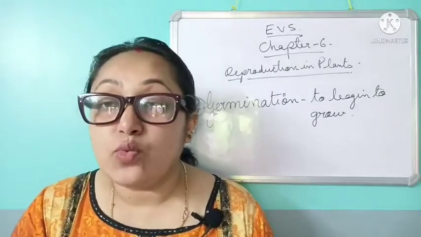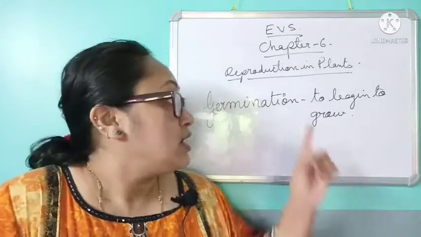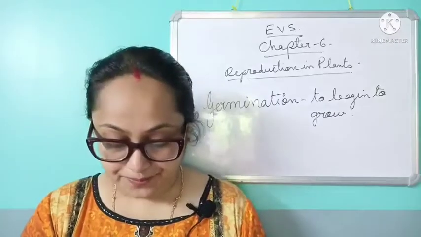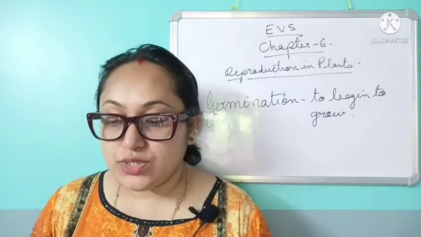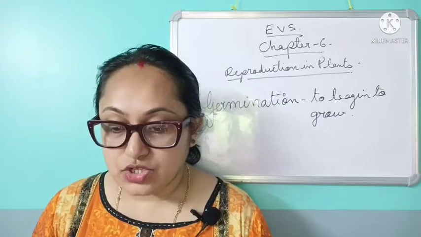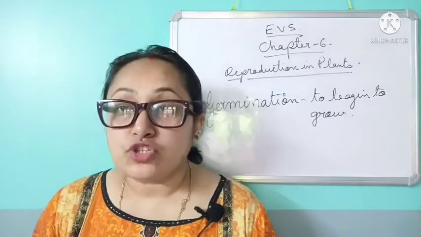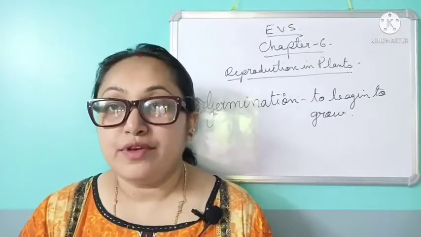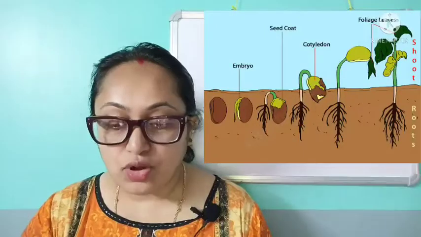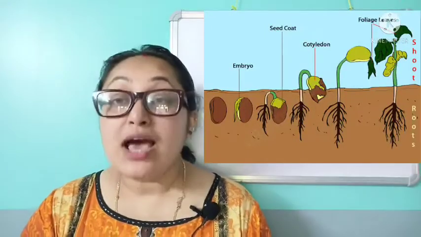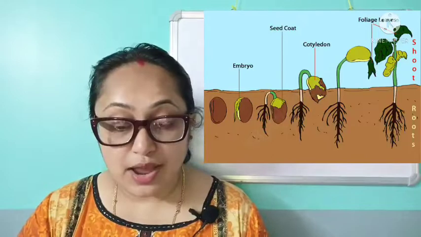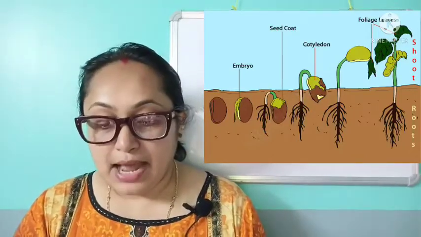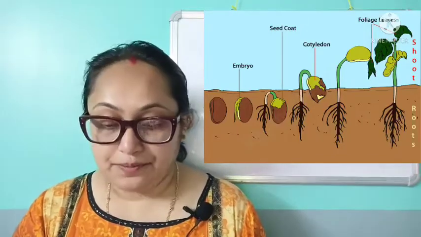Now, what do you mean by the word germination? Germination means to begin to grow into a new plant. The baby plant in the seed uses the food stored in the cotyledons to grow. Now, where is the food stored? Food is stored in the cotyledons, okay, as we have studied in the previous class. The growth of a baby plant from a seed is called germination. As I have just told you, it is the growth of a baby plant from a seed. The baby plant is known as a seedling.